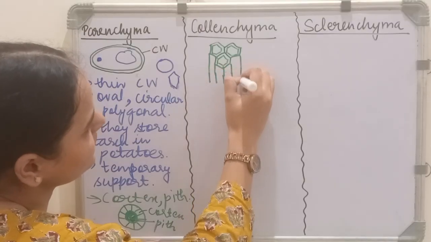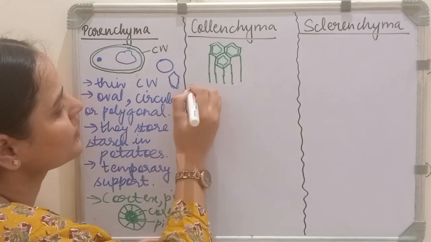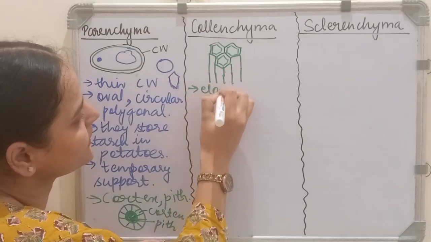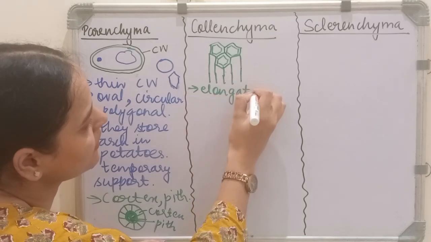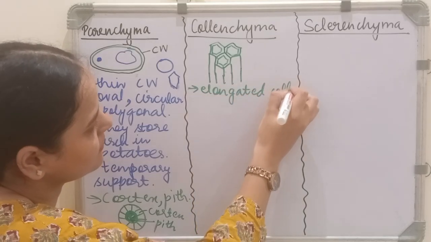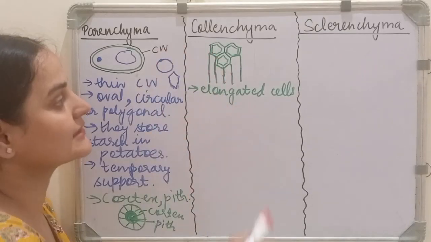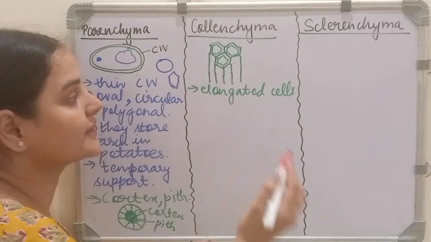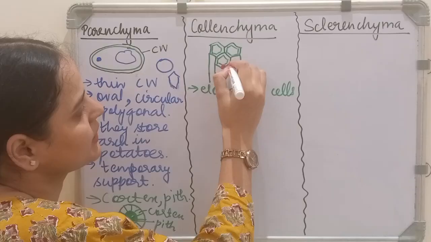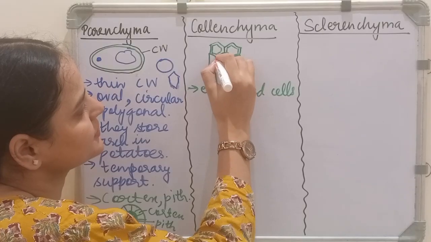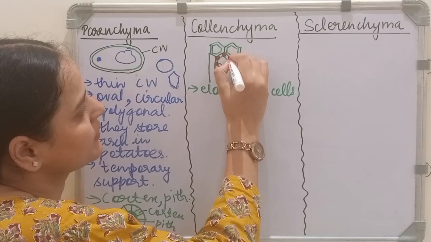Let's make it longer. Now let's write the points. These are elongated cells. One very important point about collenchyma cells is that they are thickened at the corners. There is some deposition at the corner.